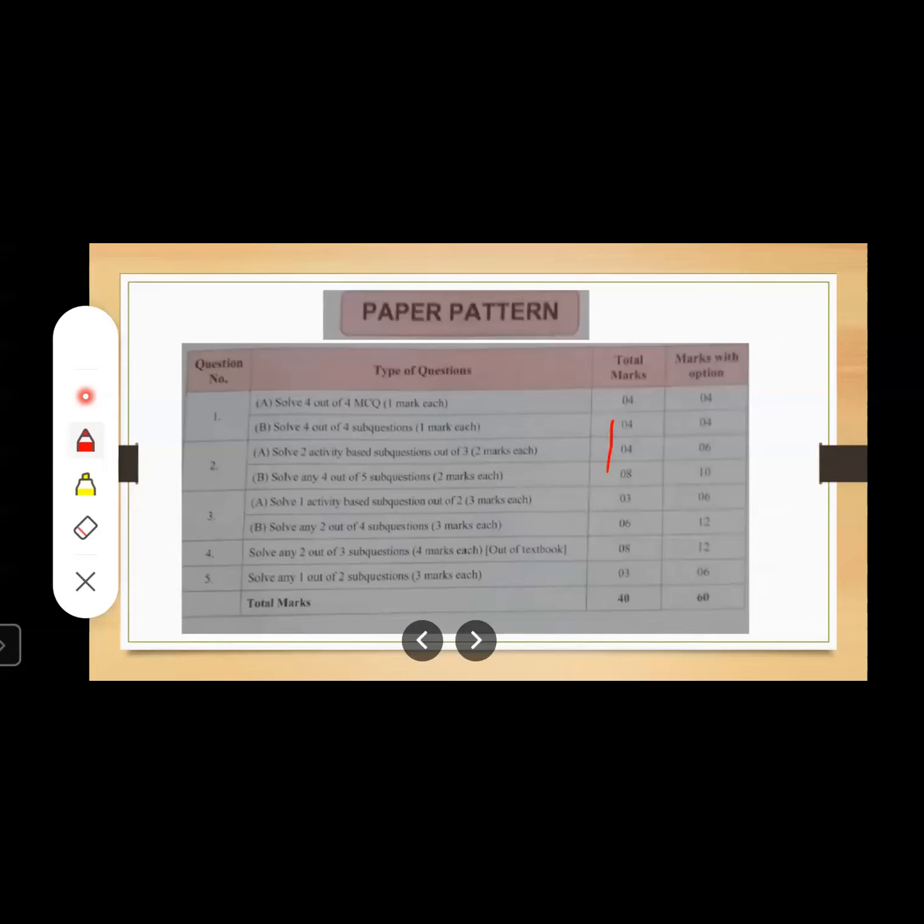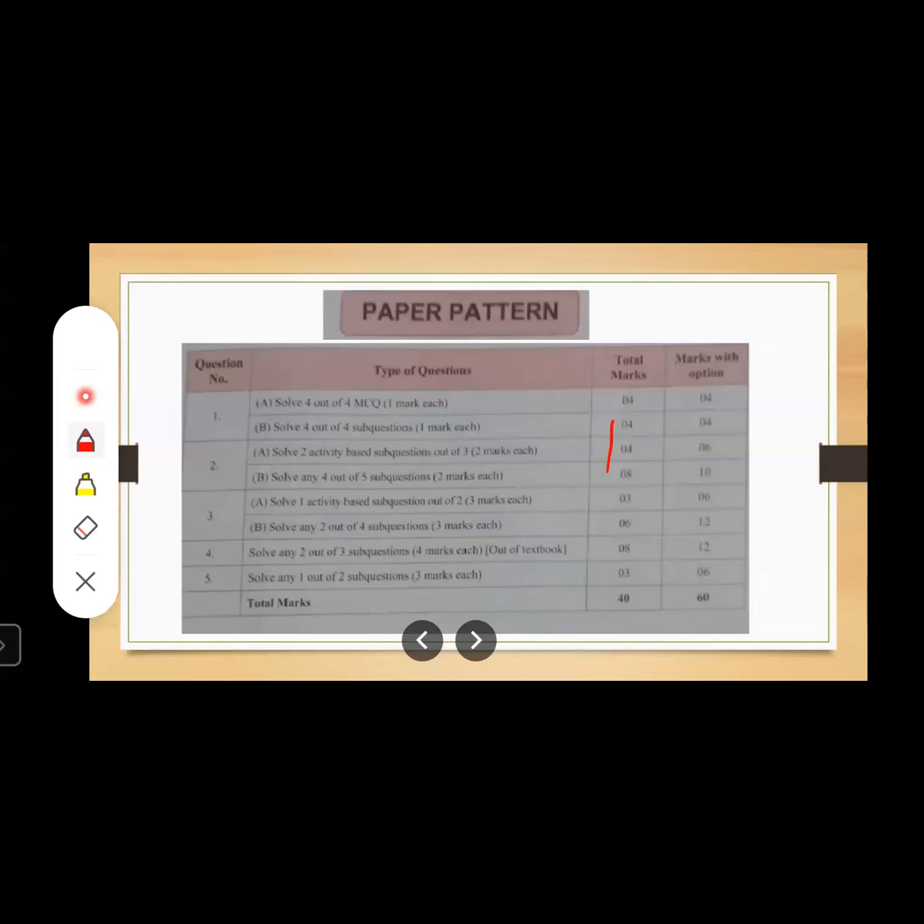Now let us see question number 3B, solve any 2 out of 4 sub questions, 3 marks each. See, in question number 3B, there are 4 sub questions. Out of that, you have to attempt 2 and each carries 3 marks. Now, question number 4 and 5. See, question number 4 and 5 are out of the textbook, but they are based on your syllabus only. Okay, question number 4 and 5 are framed to check your reasoning power or creativity or analytical thinking or logical thinking, right?